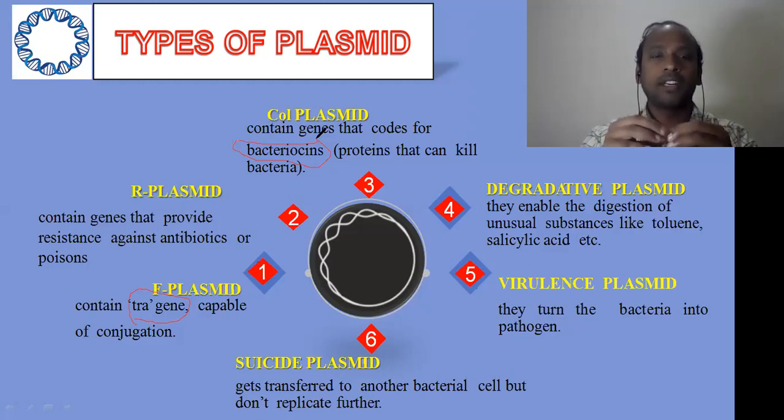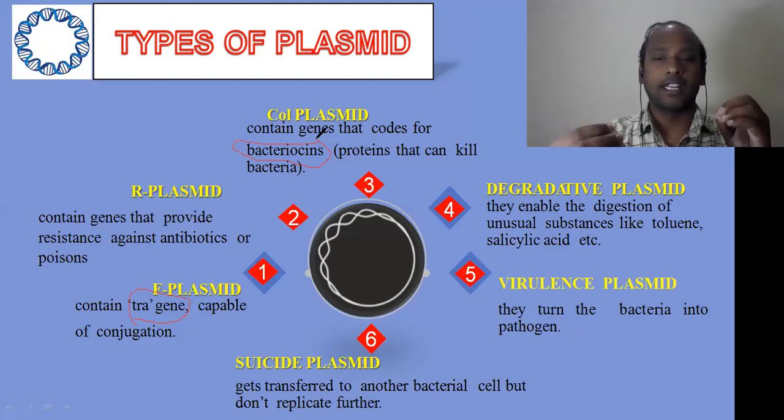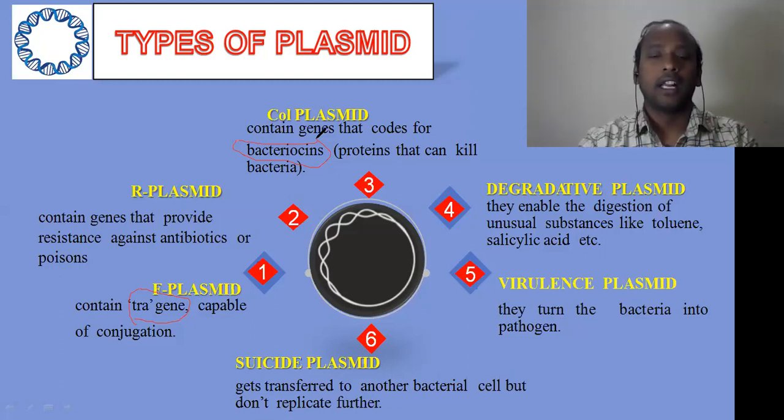And the last one we call a suicide plasmid. The suicide plasmid is nothing but a plasmid that can be transferred from one bacteria to another, but it is stopped there; it cannot be replicated further. Whenever a plasmid is transferred, one copy has to be replicated, and the replicated copy has to be transferred into the other bacteria. But here the suicide plasmid is transferred with no replication. So that is a dead end process, and that type of plasmid we call suicidal plasmids.